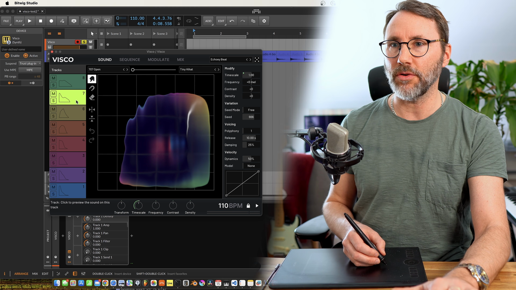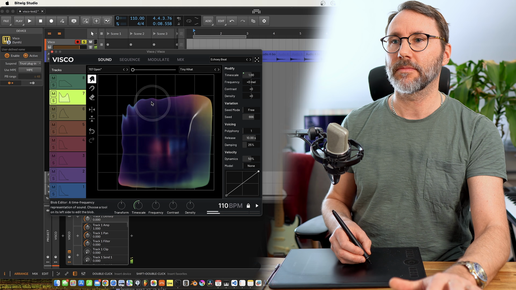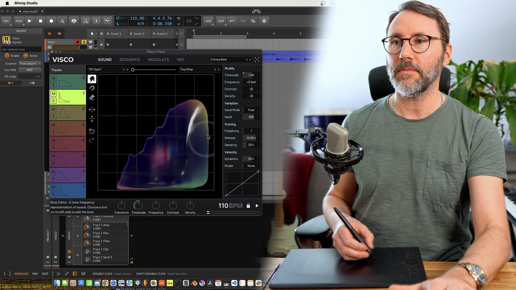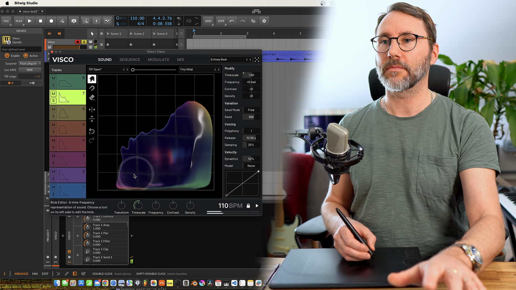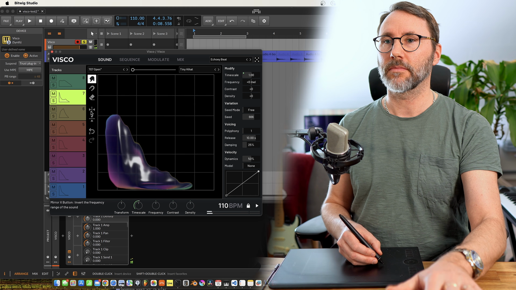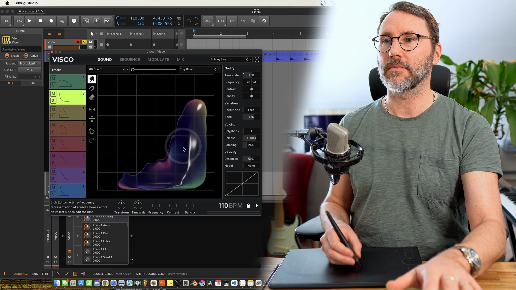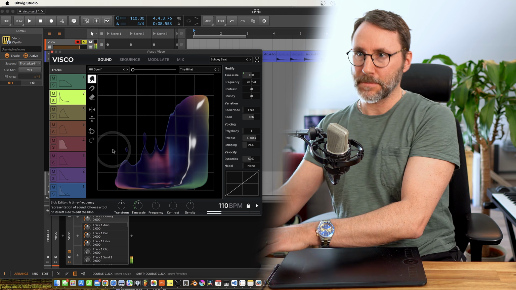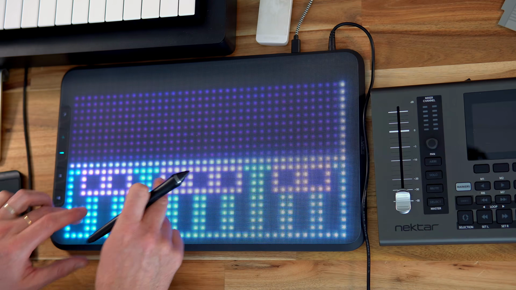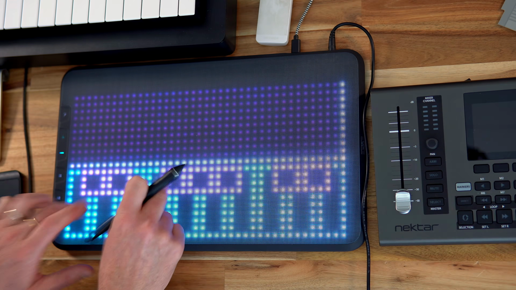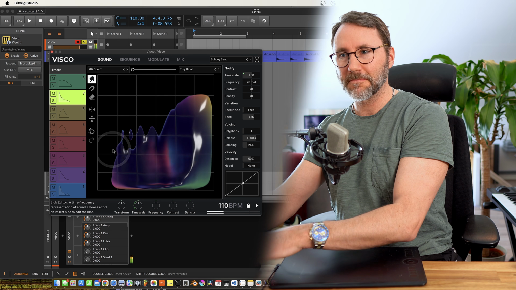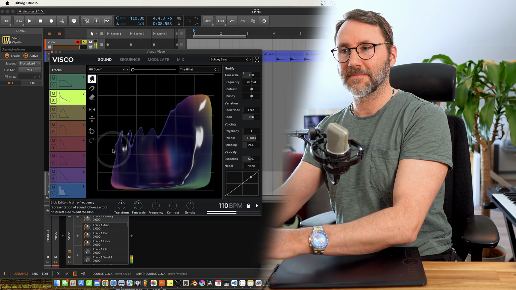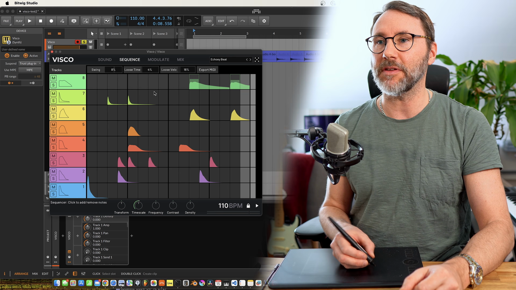Let's do the same thing here on the hi-hat. Maybe make it more like high frequency focused. Yeah, so there's some really cool stuff that you can do within VISCO to change up the sounds.